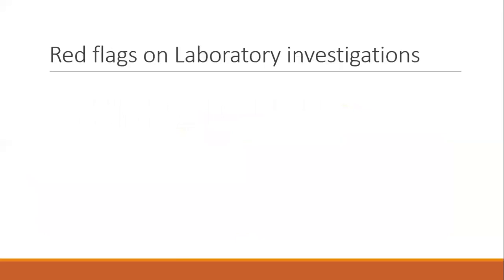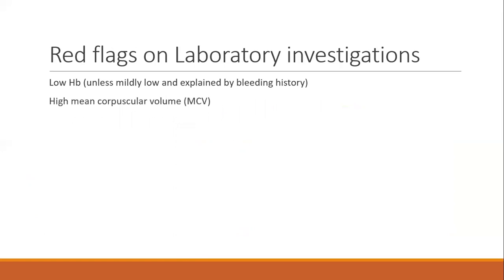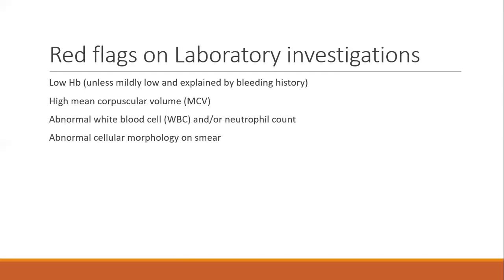So in lab investigations, what should make you think of an alternate diagnosis? Again, as we already discussed, a low hemoglobin which is disproportionate to the amount of bleeding, a high MCV, which is usually found in bone marrow failure syndromes, an abnormal WBC count or neutrophil count, or abnormal cellular morphology on the smear. These are the conditions in which your antennas should go up, thinking that this may not be a typical case of ITP.